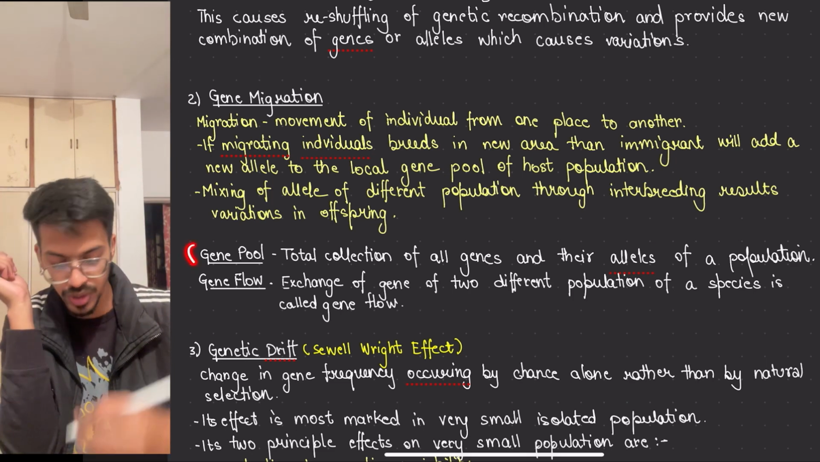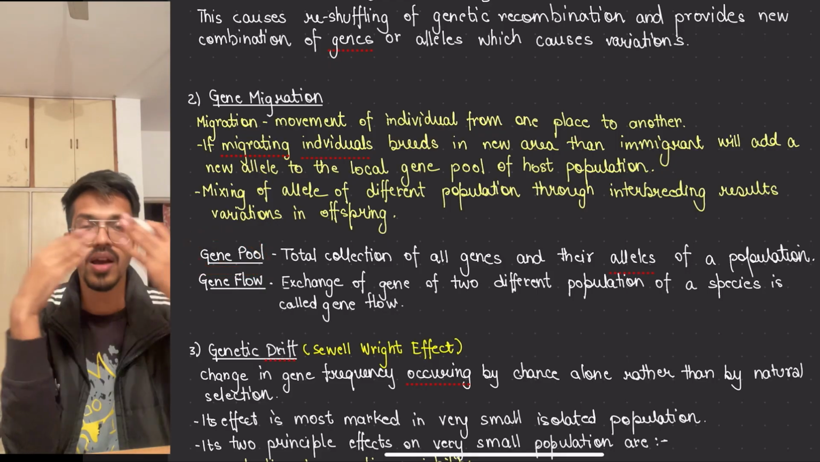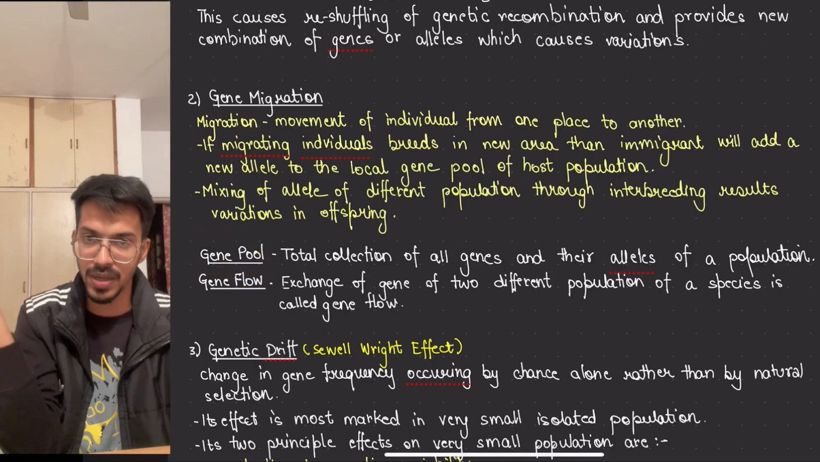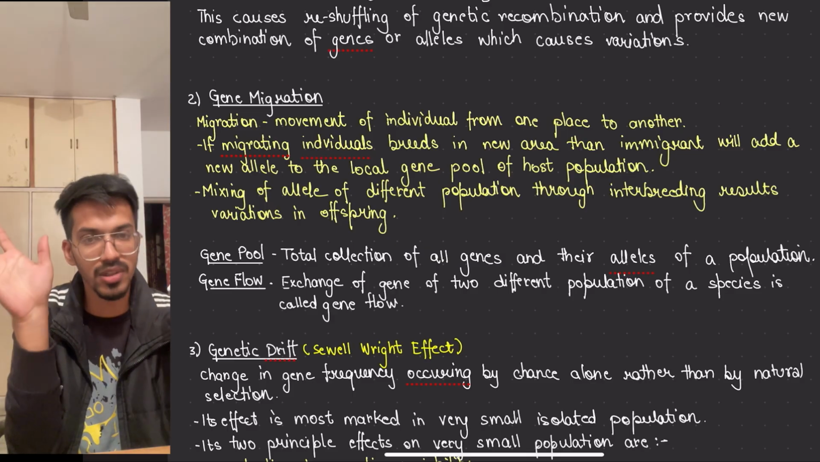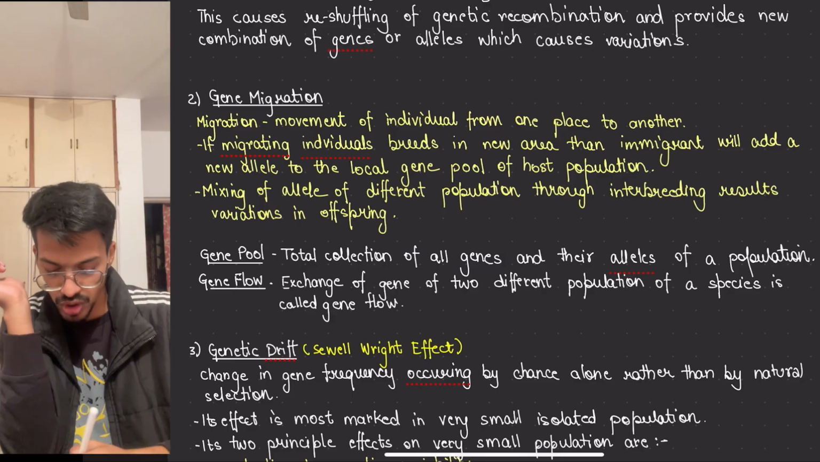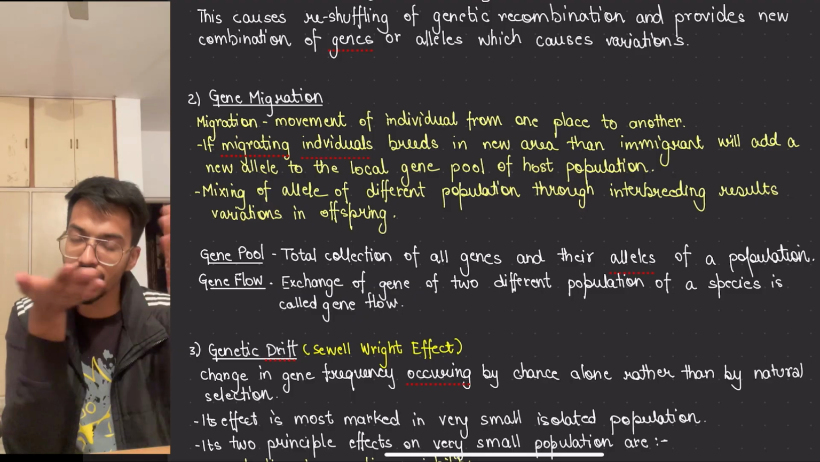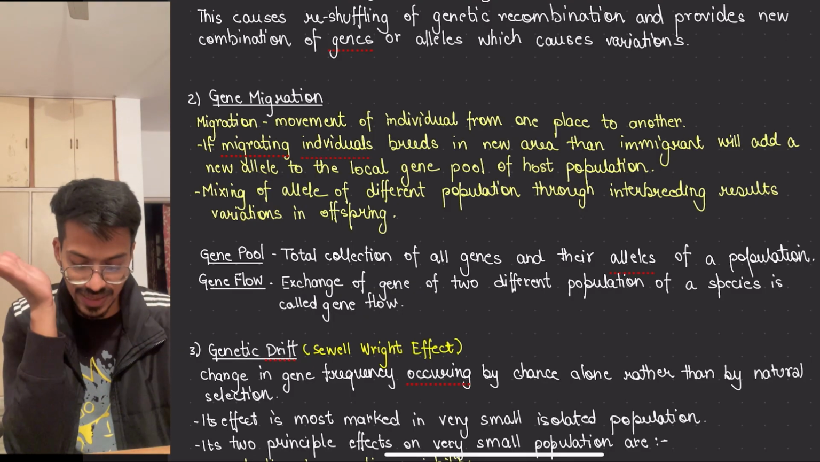Now what is a gene pool? It is the total collection of all the genes present in a population, in a closed population. Okay, means India, China, a closed country. Understand? Then what is gene flow? Exchange of genes between two different populations of a species is called gene flow.